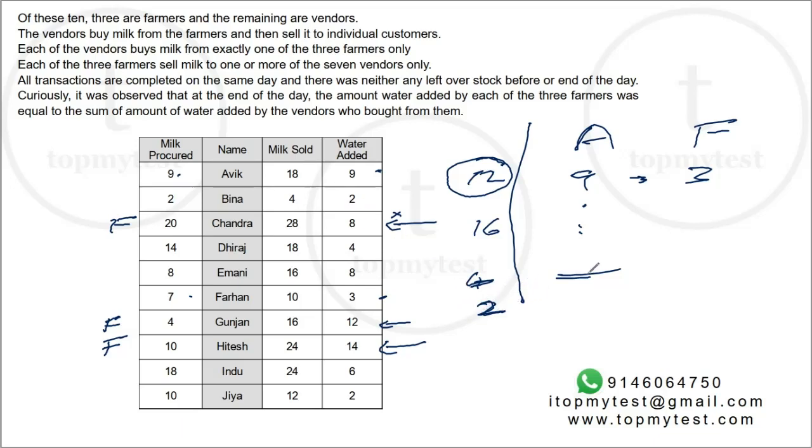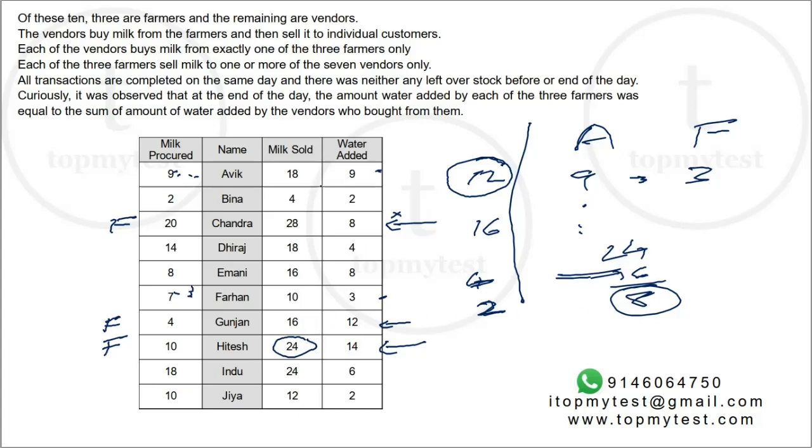Now, out of 24 that Hitesh sold, 16 is sold, 9 and 7 bought by Avik and Farhan. So the third vendor should buy 24 minus 16, that is 8. He should buy 8 liters and add 2 liters of water. The only one who buys 8 liters is Imani, but Imani adds 8 liters of water, not 2 liters. If you look at the people who add 2 liters of water, Beena has bought only 2 and Jia has bought 10. So none of them match with Hitesh.